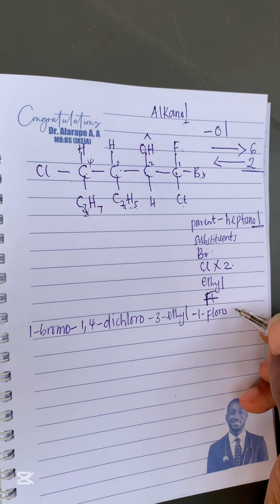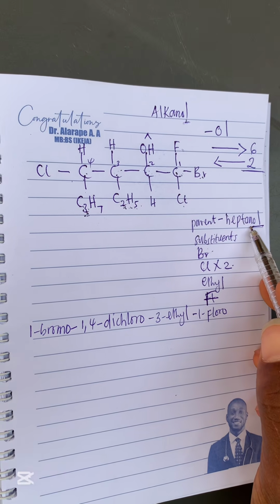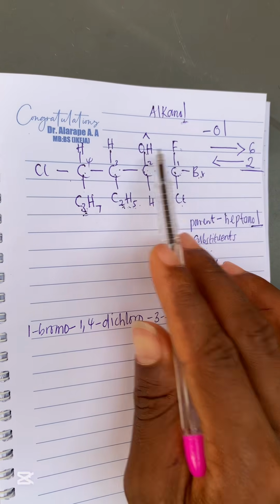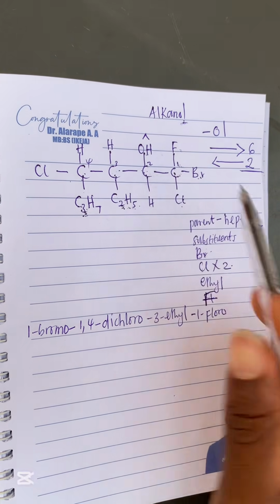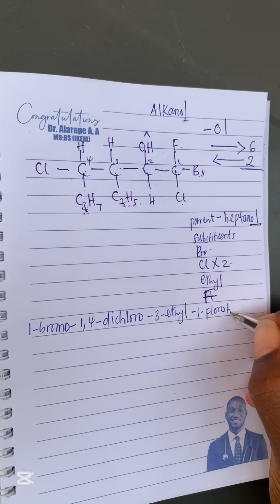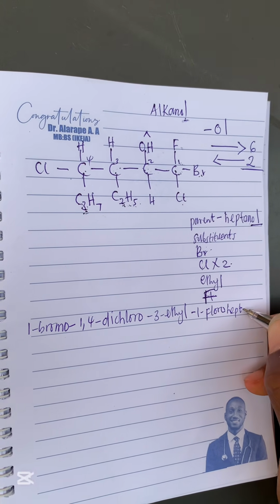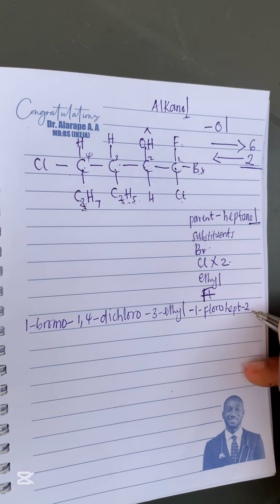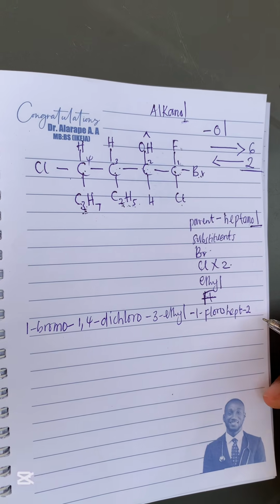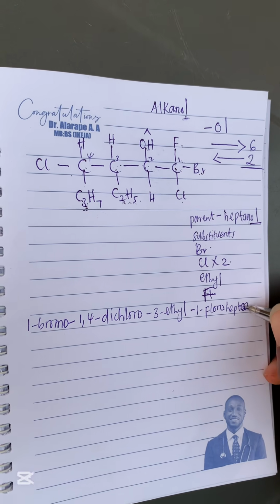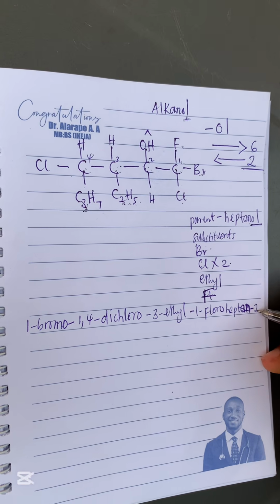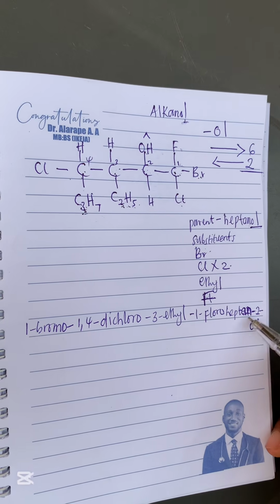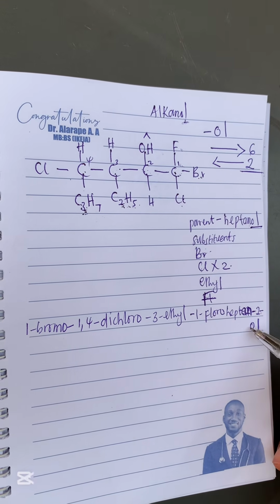Then we put our parent name. Our parent name is heptanol, right? But we cannot just write heptanol. We need to show the position of the OH group, or of the functional group. The functional group is on what? Carbon 2. So we write heptan-2-ol, just like heptan-2-ol.